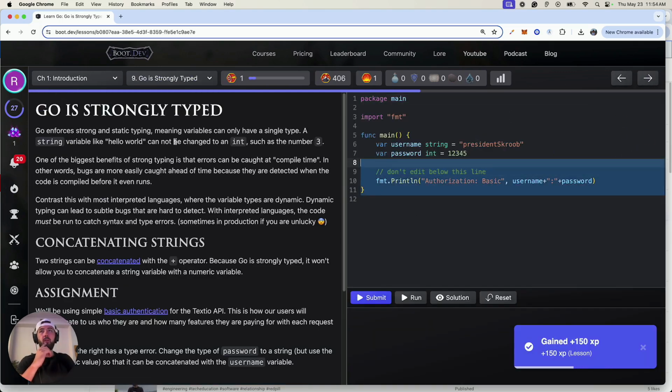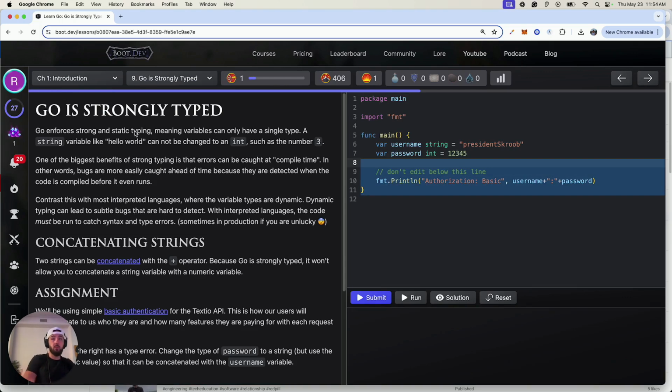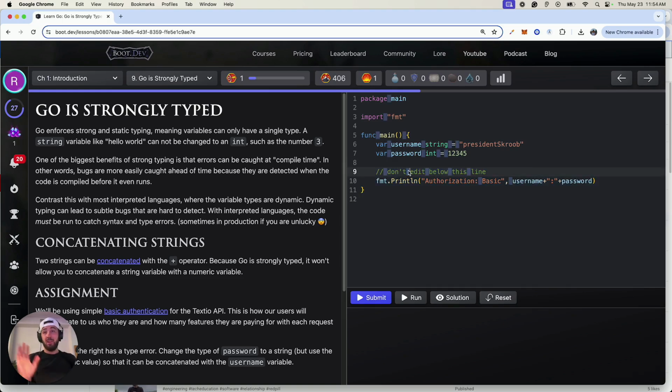Wonderful. Okay, so Go is strongly typed. It's very strongly typed. I use TypeScript regularly. In fact, I have only used TypeScript for the last 18 months, I would say, for any professional work. And Go still pisses me off. I love TypeScript. I love typing things, but Go is very particular.